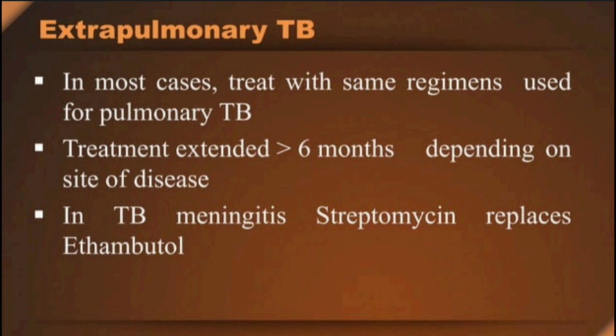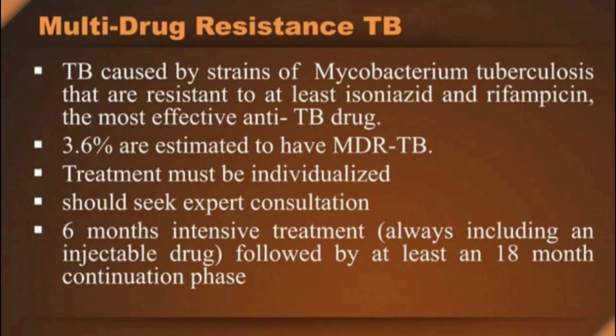Now let us see what extrapulmonary TB is. In most cases, it is treated with the same regimens used for pulmonary TB. Treatment is extended beyond 6 months depending on the site of the disease. In TB meningitis, streptomycin replaces ethambutol.